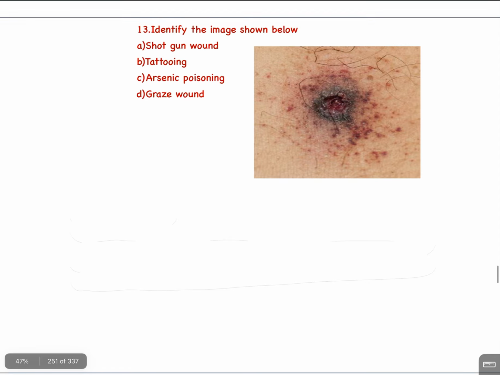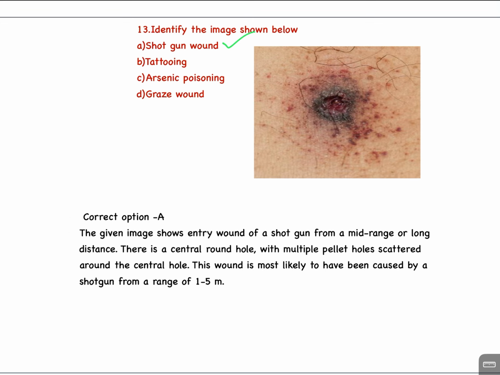Question number 13. Identify the image shown below. A. Shotgun wound. B. Tattooing. C. Arsenic poisoning. D. Grazed wound. The answer is A. Shotgun wound. The given image shows entry wound of a shotgun from a mid-range or long distance. There is a central round hole with multiple pellet holes scattered around the central hole. This wound is most likely to have been caused by a shotgun from a range of 1 to 5 meters.